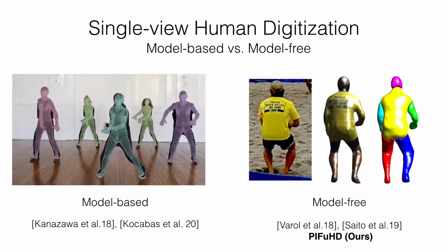On the other hand, model-free regression approaches have demonstrated higher flexibility and expressiveness. As a result, we can recover details present in the input image more accurately. However, the previous methods rely on explicit shape representations such as voxels, limiting the resolution due to high memory footprint.